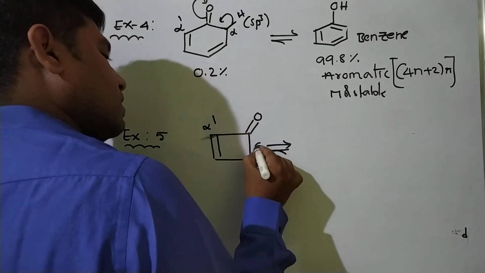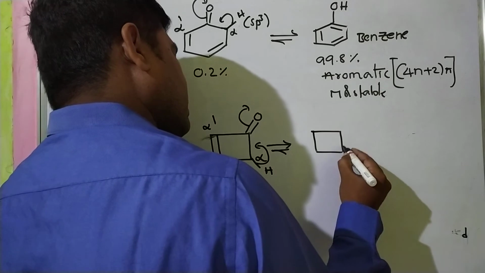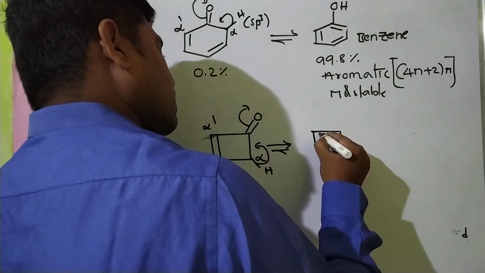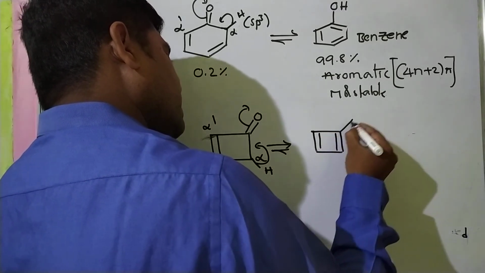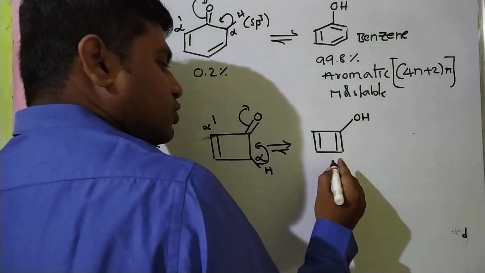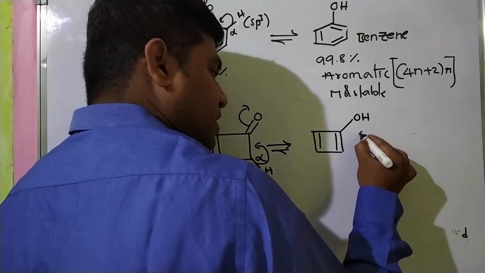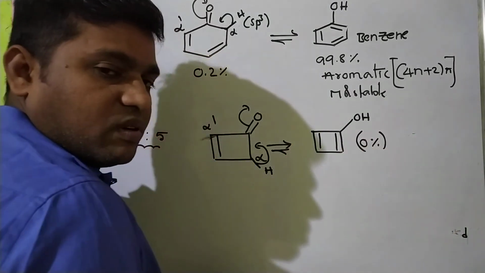Now, like this, we will get a double bond here, a double bond here, and it becomes OH. This is an enol. But it is 0%. It is available 0% at the equilibrium state.